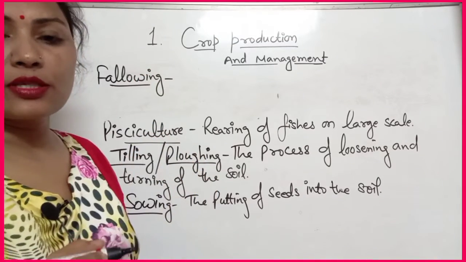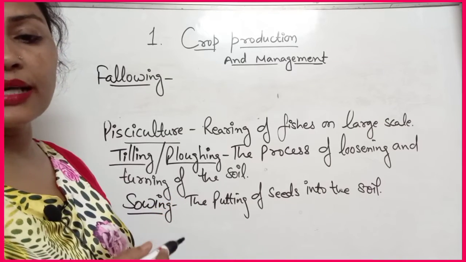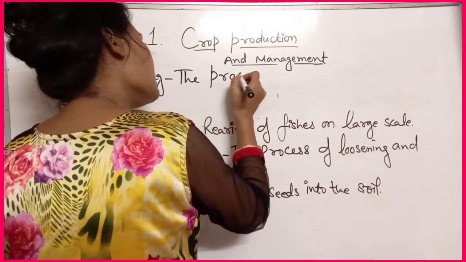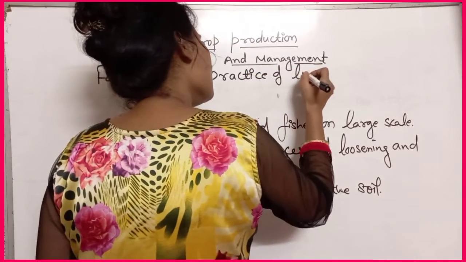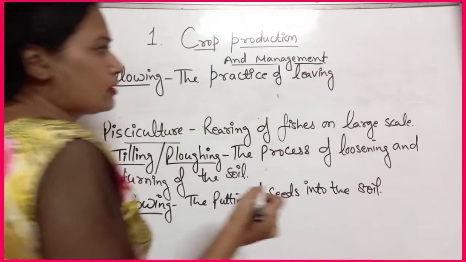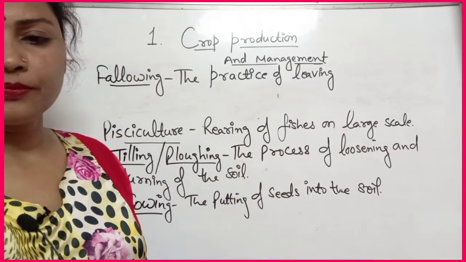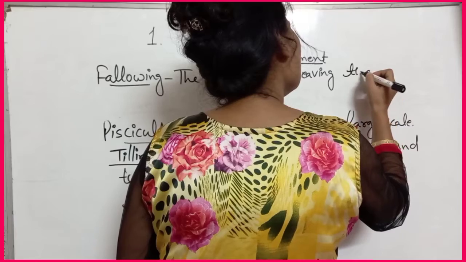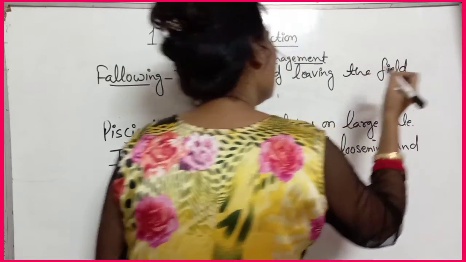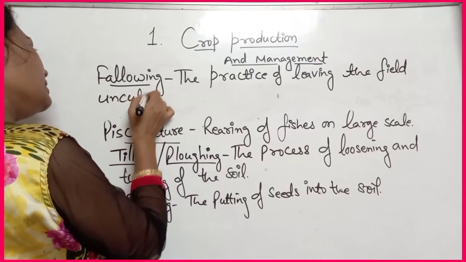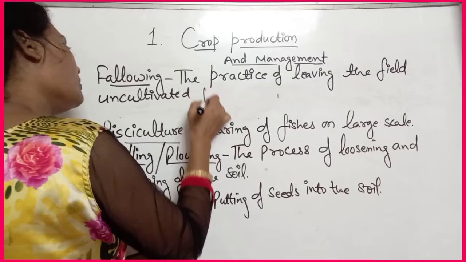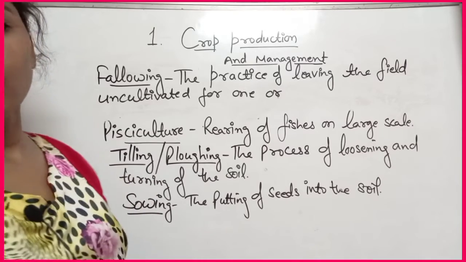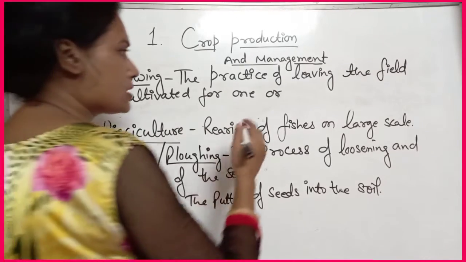Fallowing means the process of leaving, or you can write the practice of leaving the field uncultivated for one or more seasons.